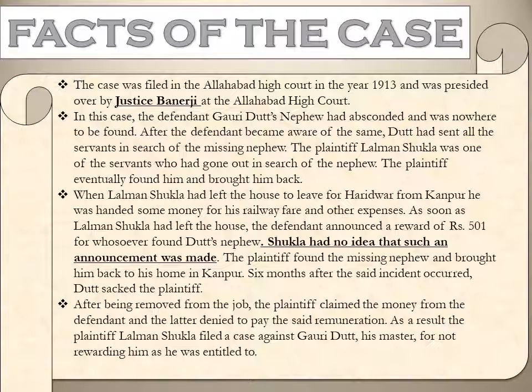Six months after the incident, Dutt sacked the plaintiff, and after that he claimed the money from the defendant, and the latter refused to pay the remuneration. As a result, the plaintiff Lalman Shukla filed a case against Gauri Dutt, his master, for not rewarding him as he was entitled to. This case was filed by Lalman Shukla in the year 1913 in Allahabad High Court, which was presided over by Justice Banerjee.